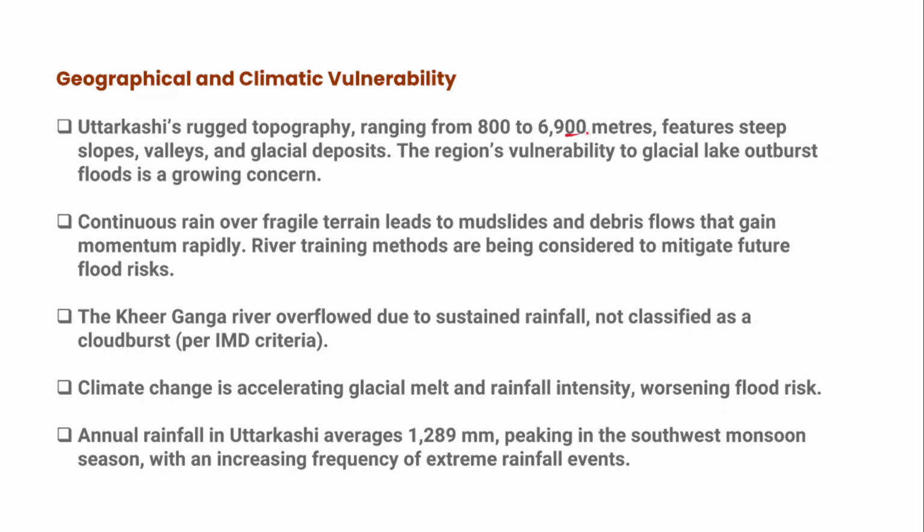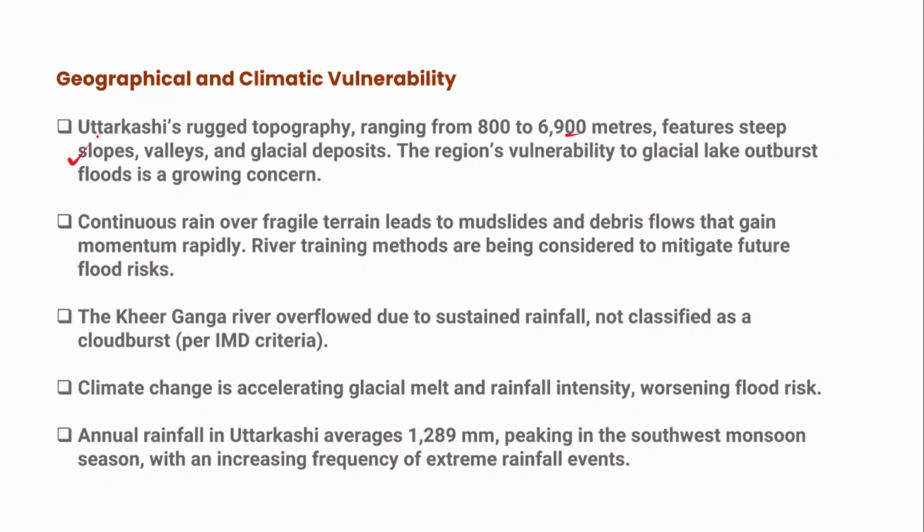So there might be sudden rainfall, and that could trigger cloudbursts and even flash floods as well, right? The entire state has steep mountain slopes, valleys and glacial deposits. Therefore, the vulnerability of Uttarakhand to flash floods and cloudbursts is very high, right?